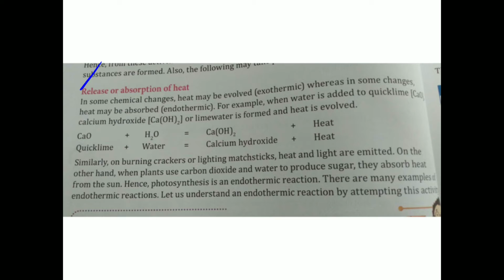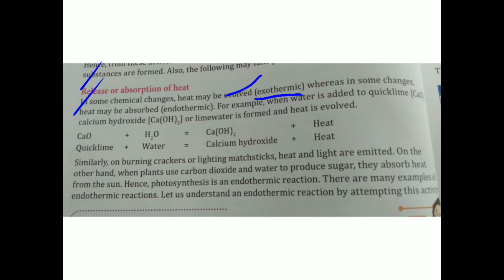That means if a chemical change is going on, then there is a release of energy and heat, or there will be absorption of heat. Heat will either be released or absorbed. In some chemical changes, heat may be evolved. Evolved means released. If heat is evolved during a chemical change, that reaction is called exothermic.